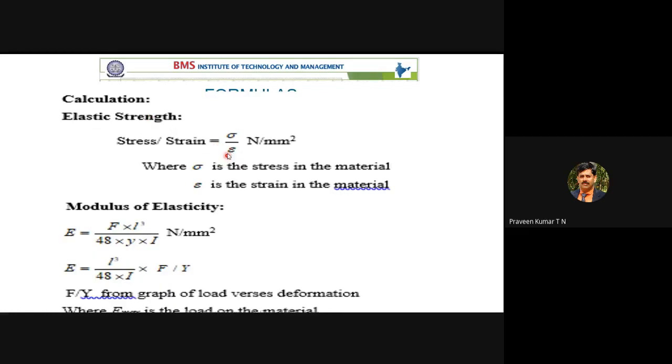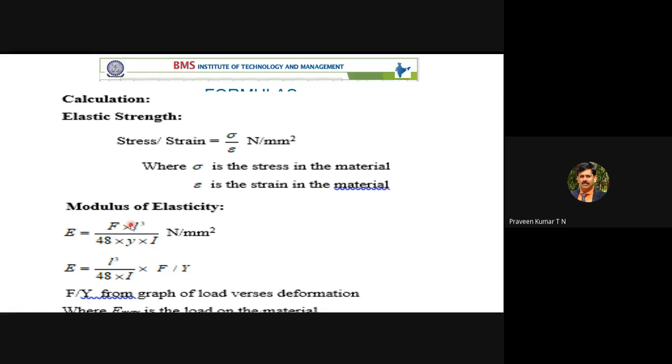So I think change it. This formula will not hold good for the stress. The stress is equal to load divided by area. The load divided by this, elastic strength is okay, stress divided by strain. But modulus of elasticity, whenever it is subject to bending load, the modulus of elasticity formula for bending test is slightly different.